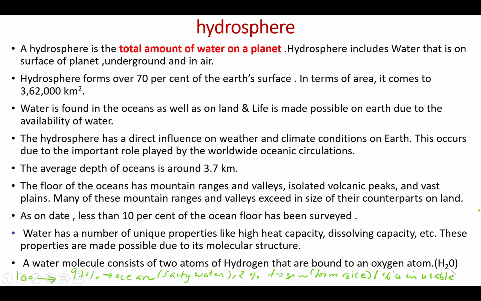That is H2O. Suppose if you take 100% of water on the earth, 97% of water exists in ocean, that is salty water, 2% is frozen, that is in the form of ice, and only 1% is usable. Only 1% of fresh water exists. The other 99% is not in a usable form.